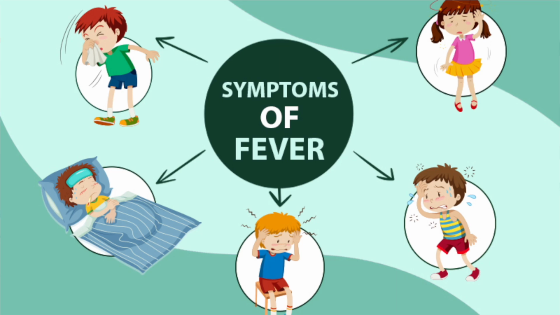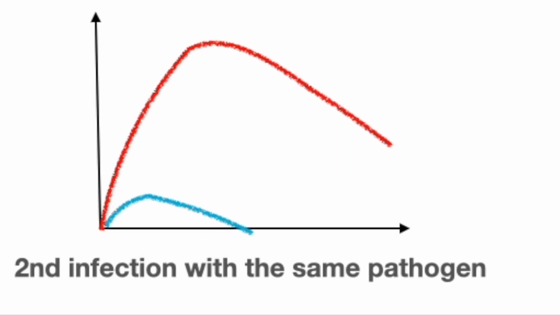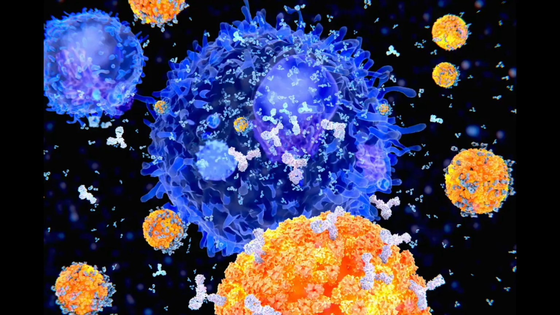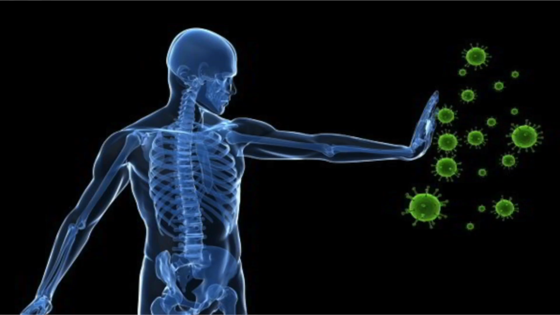However, due to these memory cells in the second infection, we can see that the number of antibodies produced in a given time is much higher. So the population could not have grown to large numbers. It remained small. A lot of symptoms were not seen in this second infection. We can say that the person had become immune to that particular pathogen.